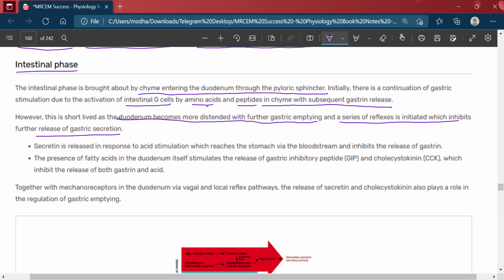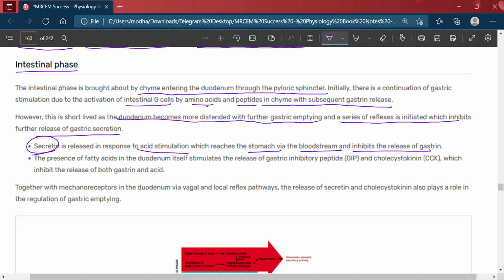Secretin is released in response to acid stimulation, which reaches the stomach via the bloodstream, and inhibits the release of gastrin.